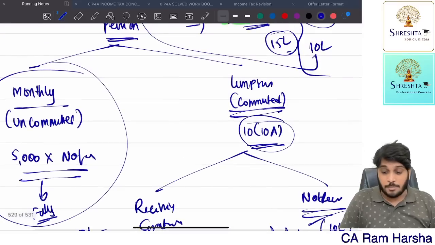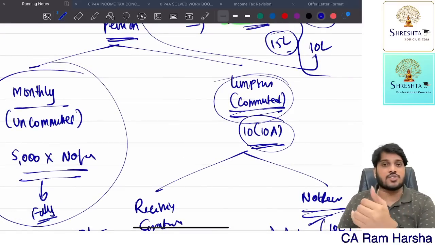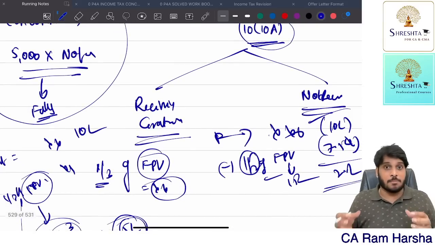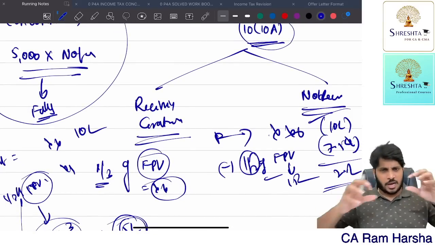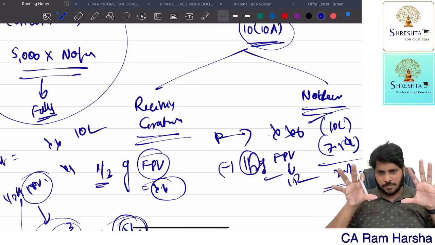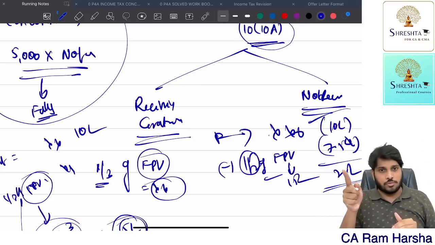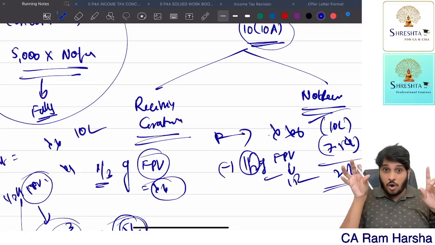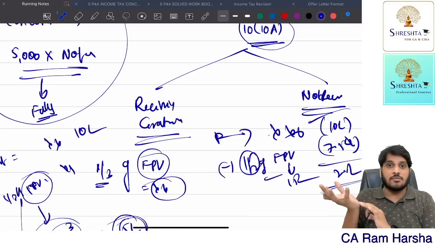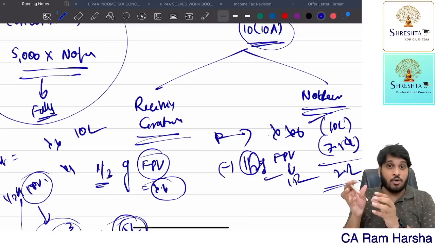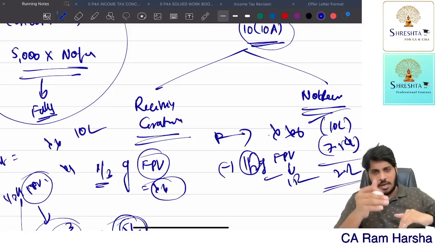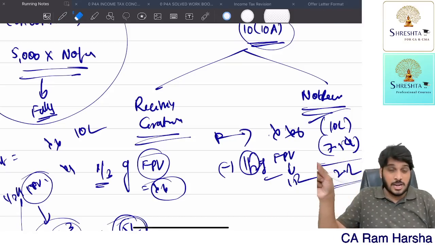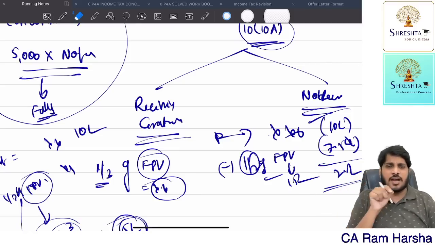And remember, if commuted pension is received by a government employee, it is fully exempt. Commuted pension received by a non-government employee is exempted as per the below. If he is receiving gratuity, then take the lump sum pension he received, minus 1/3 of full pension value. The commuted value they will give, divided by the commuted percentage, apply that. You will get full value. So 1/3 of full value amount you will get. That you reduce from the amount received as lump sum. Taxable amount you get. Same way, half of full pension value: if the employee is not receiving gratuity, then from the total pension received as lump sum, minus half of full pension value is exempt. That's it.